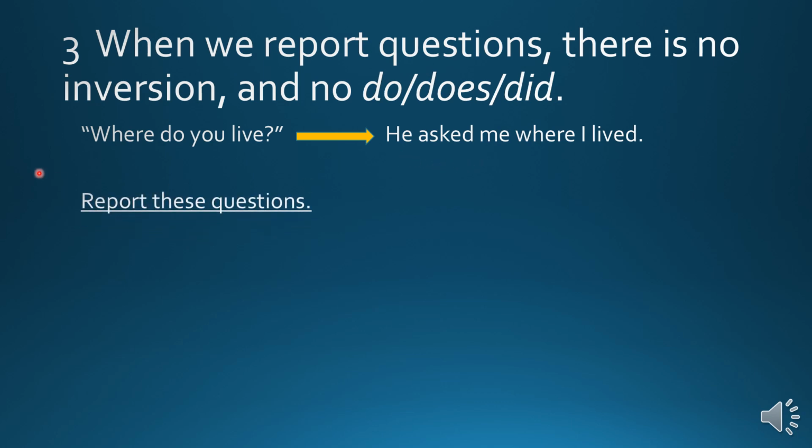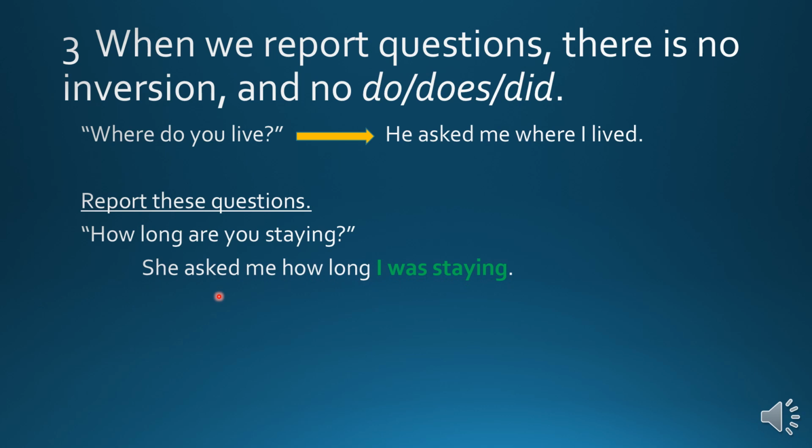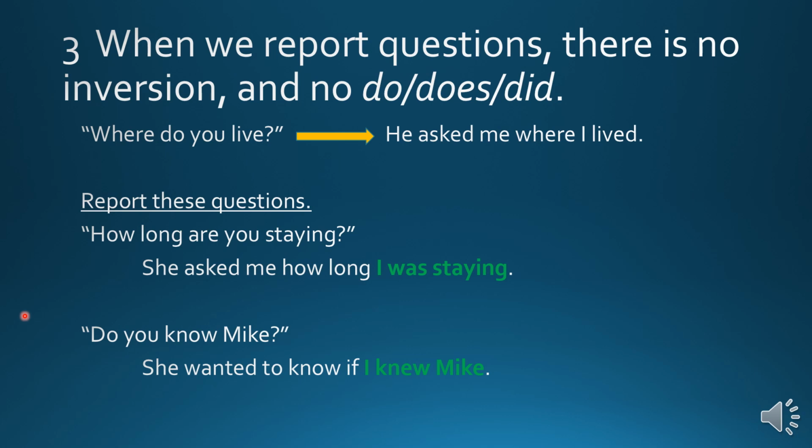So, can you report these questions? "How long are you staying?" She asked me how long I was staying. "How long are you staying?" Present continuous. She asked me how long I was staying. Past continuous. "Do you know Mike?" She wanted to know if I knew Mike. Sometimes we say wanted to know to report questions.